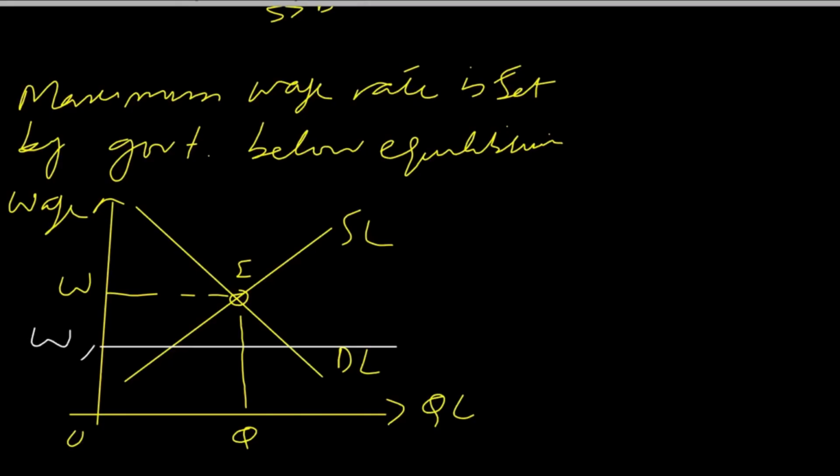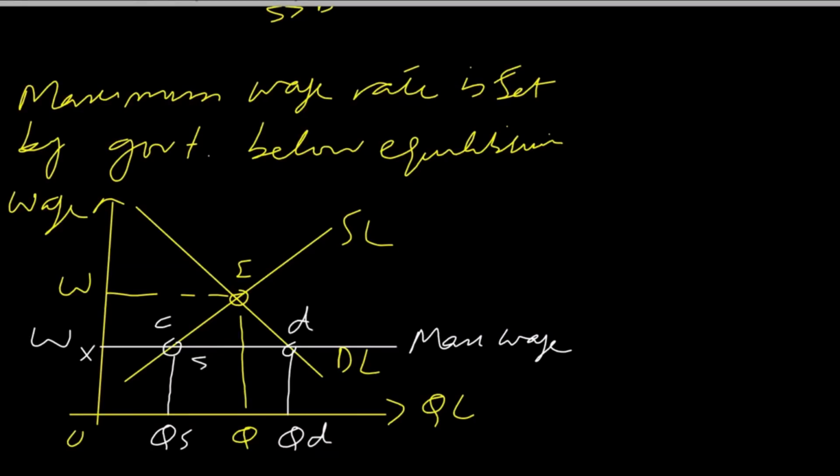So this is the maximum wage rate set by government, and this maximum wage rate will result in a decrease in supply of labor. So we can find out the point where Wx is intersecting the supply curve. Let's say this is point C. Wage rate Wx intersects supply of labor at point C, where quantity supply of labor is Qs and quantity demand for labor is Qd. So now again there is a gap between C and D.